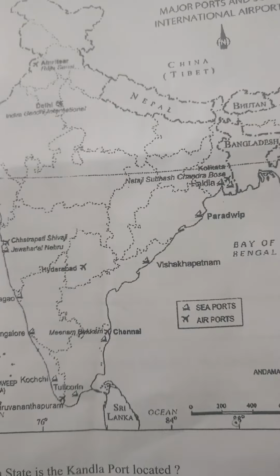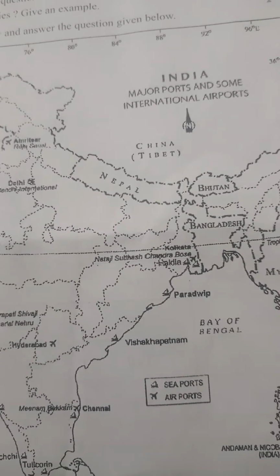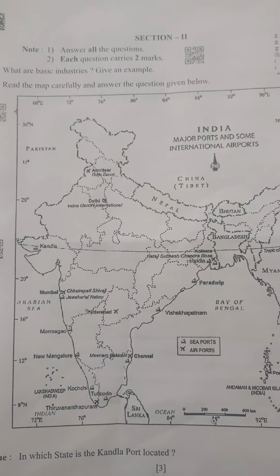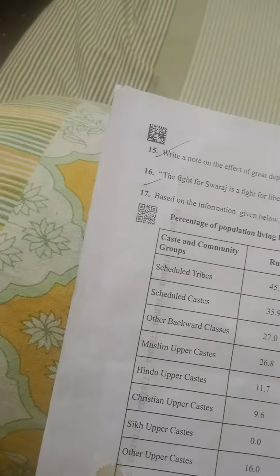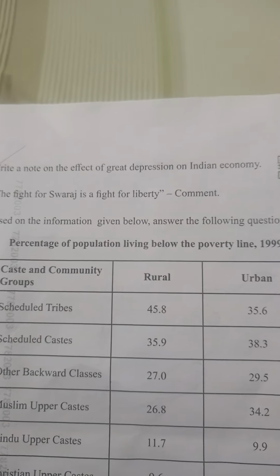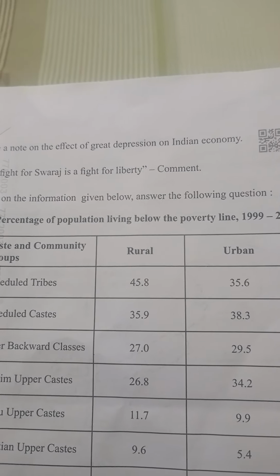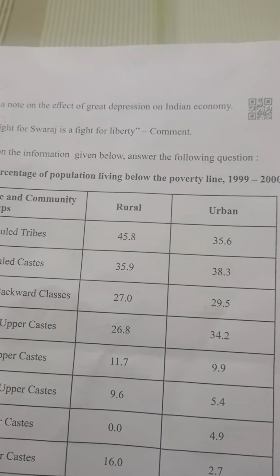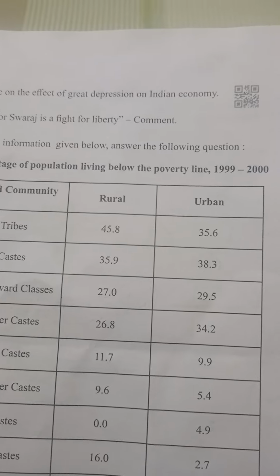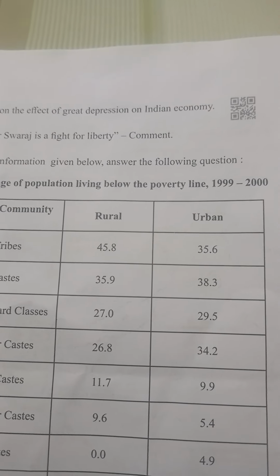Next, read the map carefully and answer the questions given below. In which state is the Kandla port located? That is given. Yes, it is Kandla, Gujarat state. Next, we will go to the 15th question. Write a note on the effect of the Great Depression on the Indian economy. Answer is, any related points may be given.